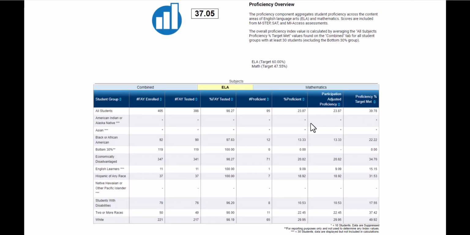When we click on ELA, we see the calculations for each of these subgroups, and what it does is look at how many students were enrolled, and then how many of those students tested, which gives us the percent of students that tested. FA means full academic year. How many of those students were proficient? In this case, 95 out of the 398 students that took this assessment were proficient, which is 23.87%.